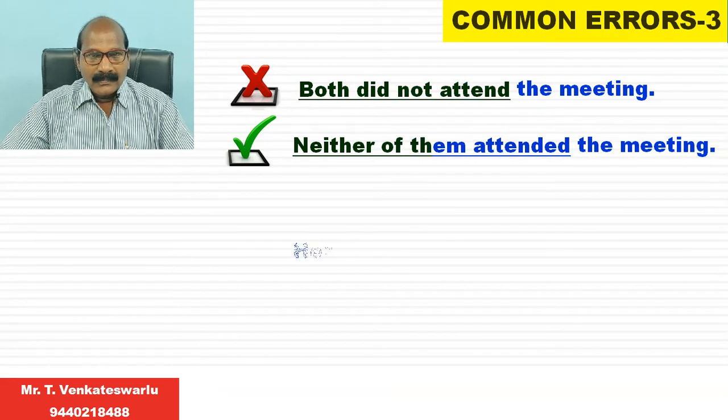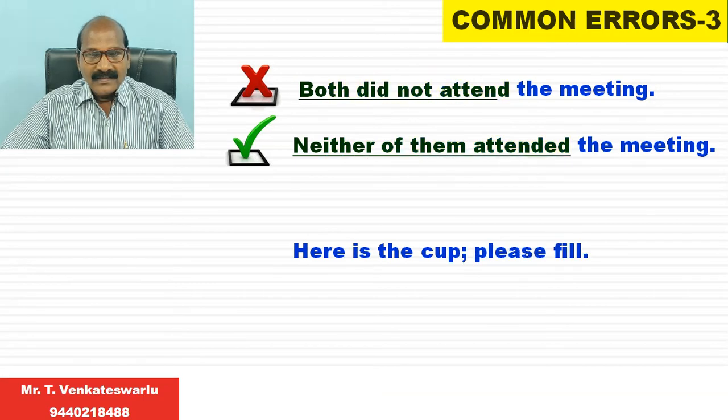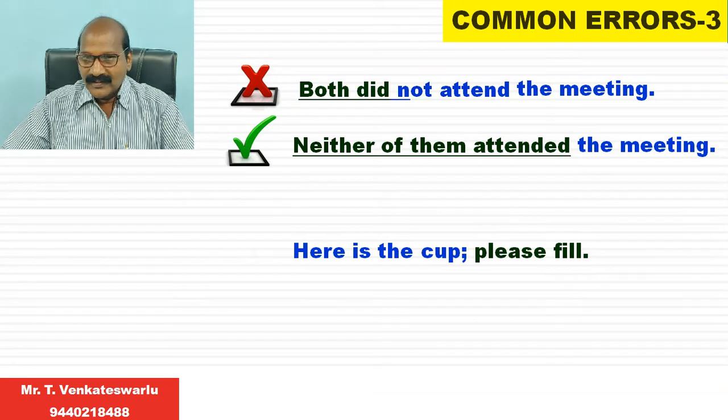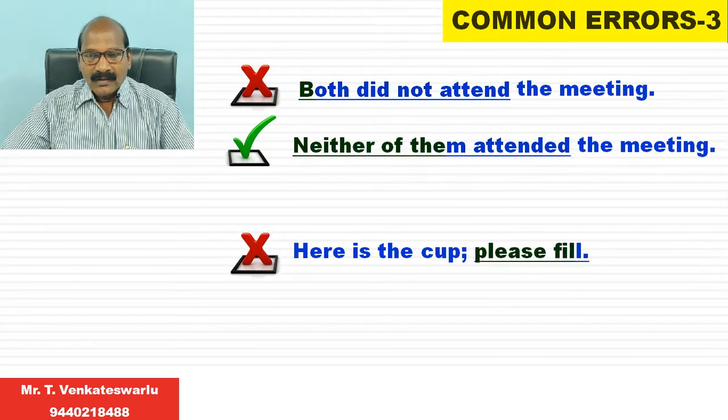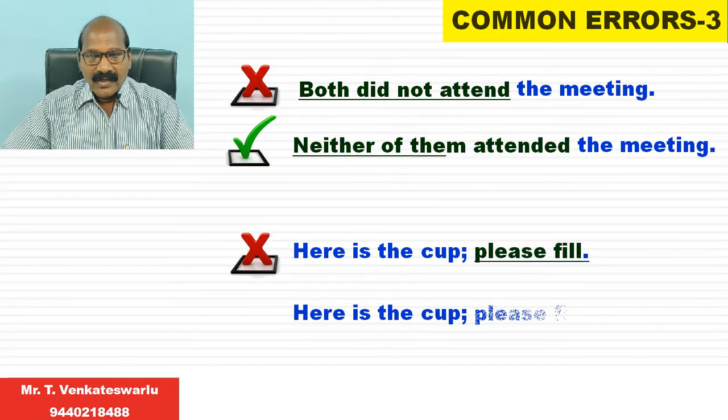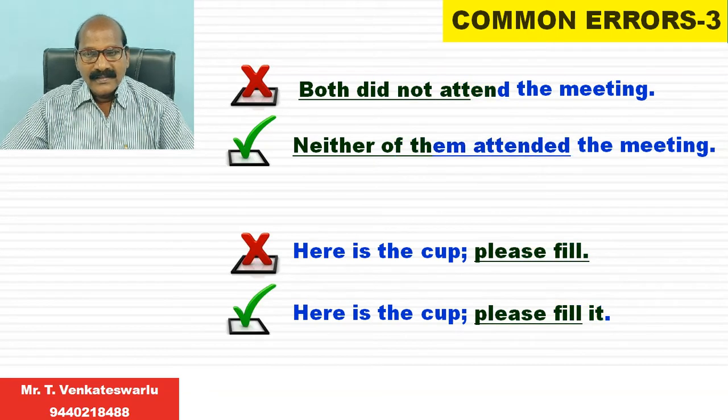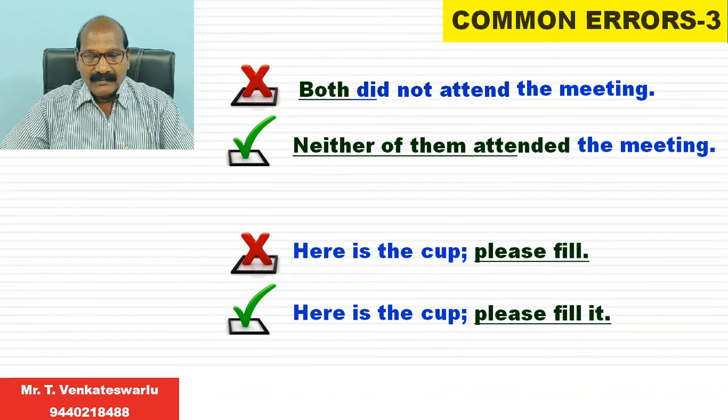Next example. "Here is the cup, please fill." It's a wrong expression. The right expression is "Here is the cup, please fill it." The reason is the verb fill is used as a transitive verb. A transitive verb is a verb that is followed by the object. So we have to use the object after the verb fill.